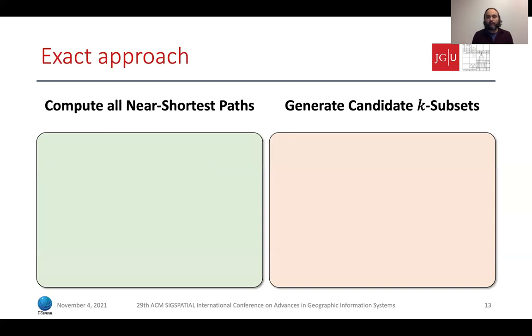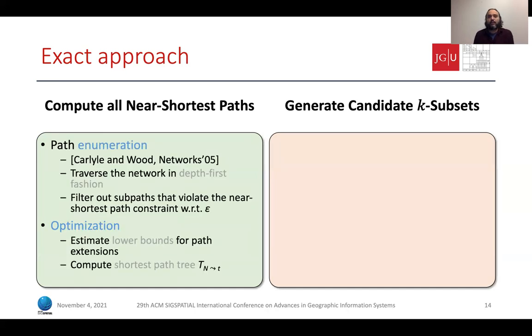Essentially, it consists of 2 phases. During the first phase, we need to compute all near shortest paths. And during the second phase, we need to examine these paths and generate candidate k subsets to identify the one with the highest diversity. For the first phase, we rely upon the path enumeration process described by Carlisle and Wood. We traverse the network in a depth-first fashion, and we filter out subpaths that violate the near shortest path constraint with respect to epsilon. We can actually enhance this pruning by estimating lower bounds for the path extensions, which can be done by pre-computing the shortest path from every node of the graph to the target.